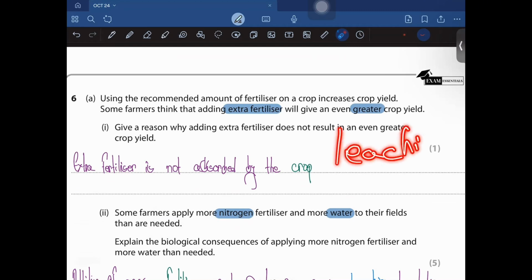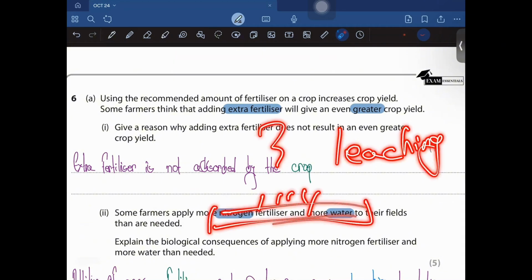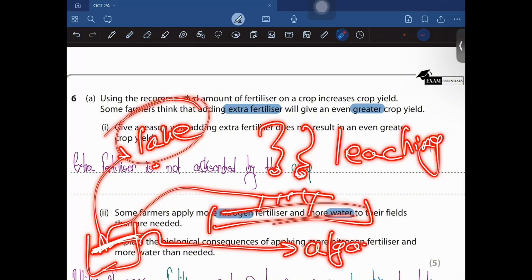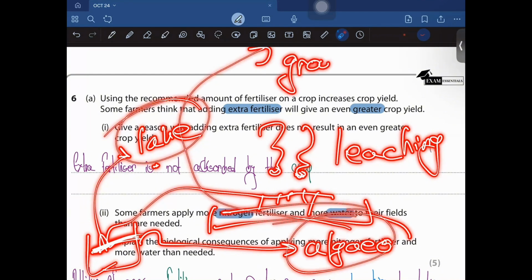Leaching basically means, suppose this is the soil, and this is the fertilizer over here. Now if there's some source of water, like rain or a river, the fertilizer is going to be washed away and gets into a lake. Now as the fertilizer is washed away into a lake or a nearby water body, what would happen is that the algae in these water bodies would start to absorb these fertilizers and would start to grow rapidly.